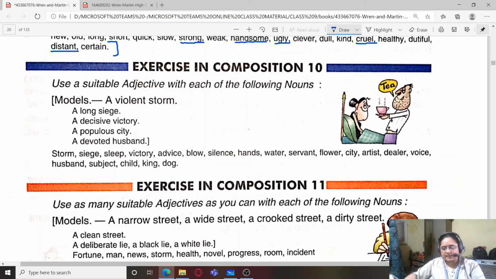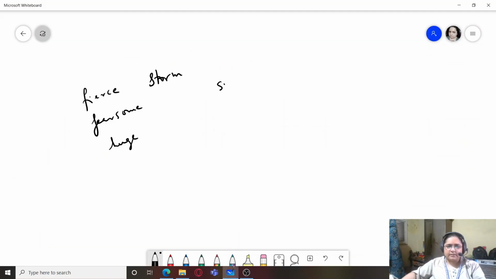Husband: loving husband. Subject can refer to many things. It can refer to subjects of a kingdom, that is, people living in a kingdom, so we can write obedient subjects.